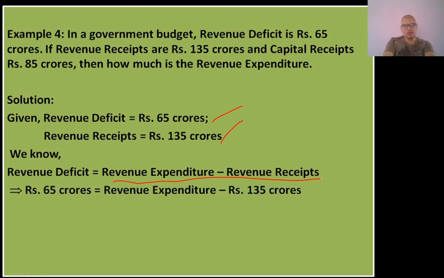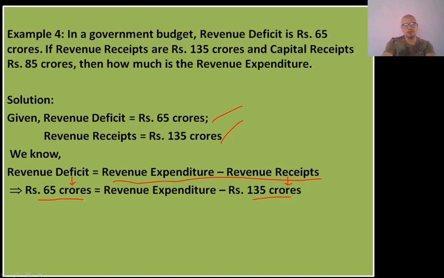In this question, we have been given the revenue deficit and the value of revenue receipts. The value of revenue receipt is 135 crores and the value of revenue deficit is 65 crores.